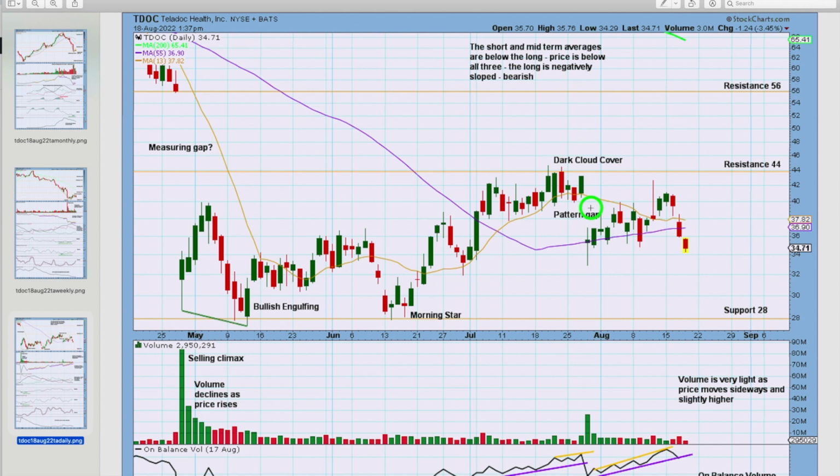This one's just a pattern gap. They're usually closed. Measuring gaps aren't usually closed. Exhaustion gaps are, and they're an indication of a trend change.